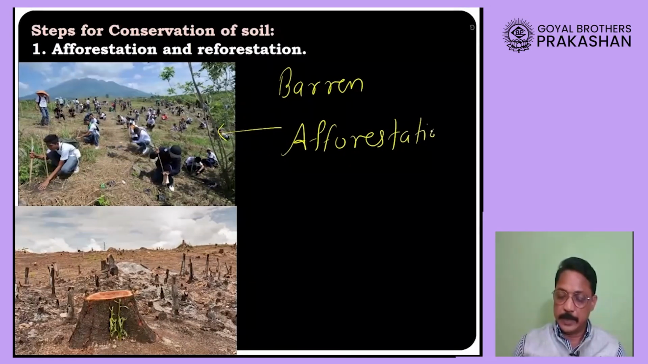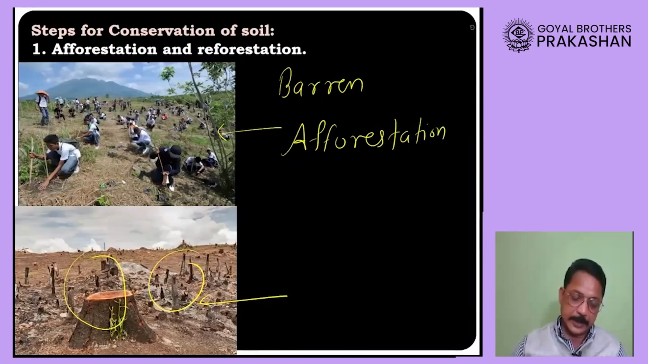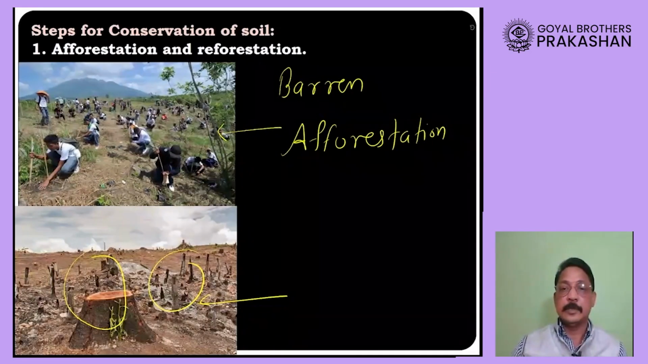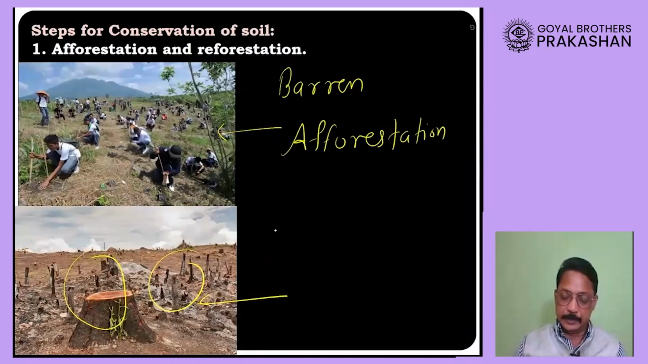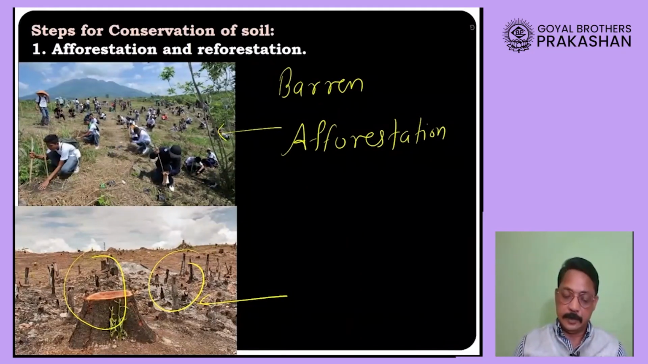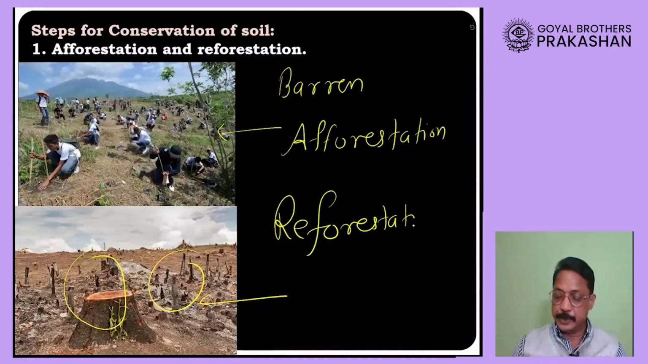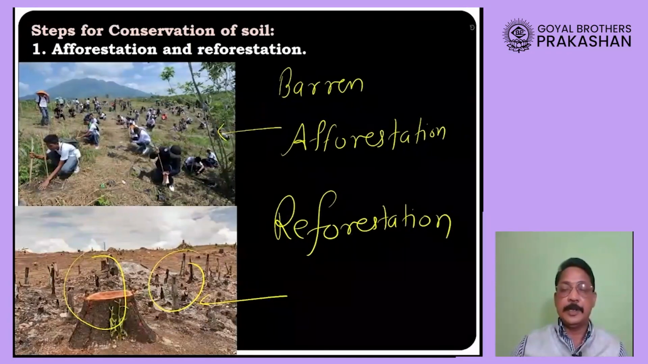Okay, now look at second picture. You will find here some trees are already cut. That means deforestation has taken place. Now, in such a place, when we carry out the tree plantation again, it is called reforestation. So, reforestation refers to a process of planting the trees in deforested area.